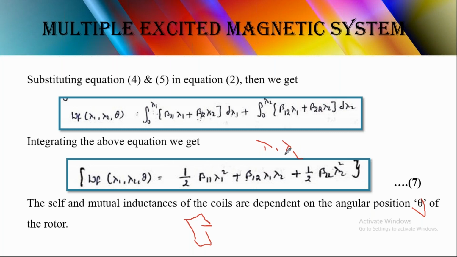Now, if we solve this equation using case 2, in case 2 we assume that I1, I2 are independent variables, which means these are two constants, and finally we can obtain that lambda 1, lambda 2 are changing variables. Okay now, let me move on to case 2. If you have paper or pen, then you can note this equation, and only then can you understand case 2.